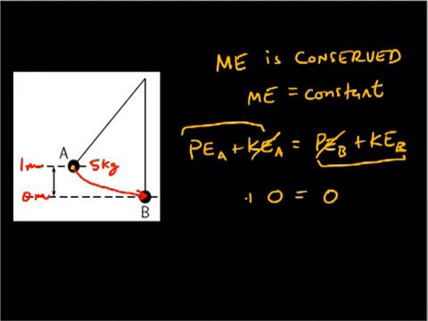So really what we're saying here is all the potential energy stored at A, which is mgh at A, is equal to all the kinetic energy stored at B. Not stored, but the kinetic energy of the ball at B, the moving energy. 1/2 mv squared at B.